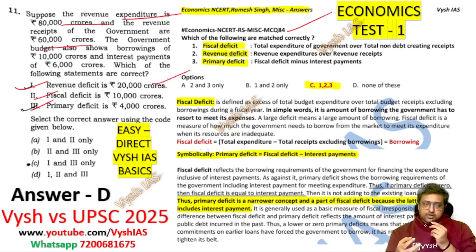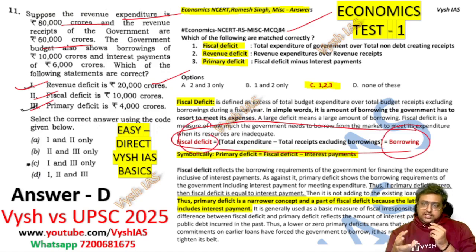Then they are asking, what is the fiscal deficit? Fiscal deficit is nothing but our total expenditure, revenue and capital together, minus the total receipts. When you don't have the revenue but you are spending, where will you get it from? You are obviously borrowing money. So that borrowing is literally equal to your fiscal deficit. That also in our test, in red font, I have explained properly. Here they have clearly given that the government shows borrowing of 10,000 crore. So borrowing is 10,000 crore means that only is your fiscal deficit. So fiscal deficit is 10,000 crore.